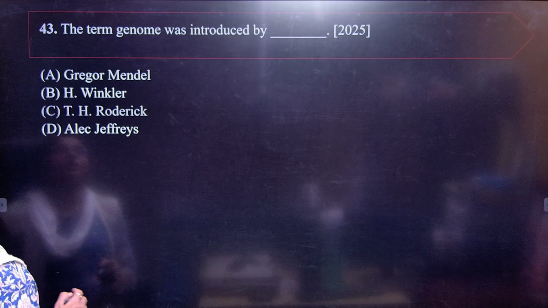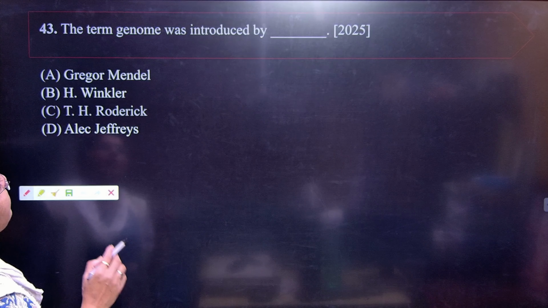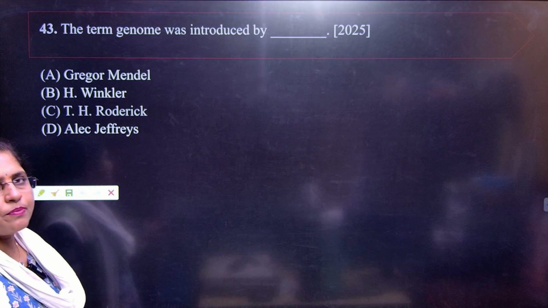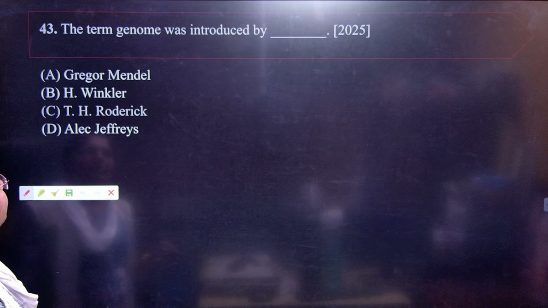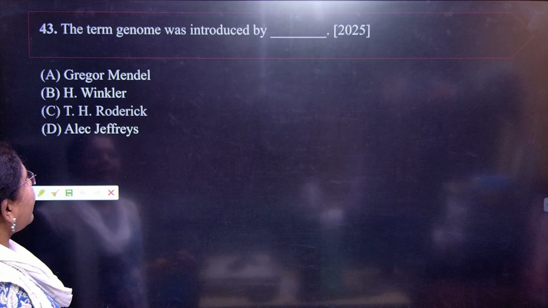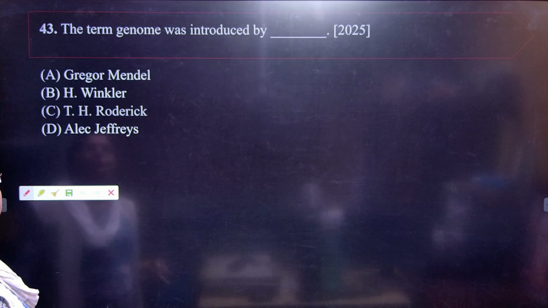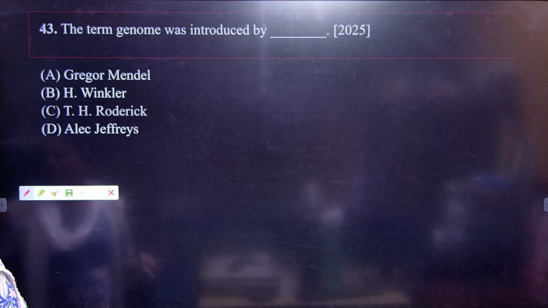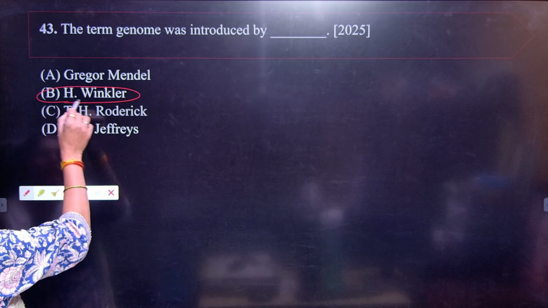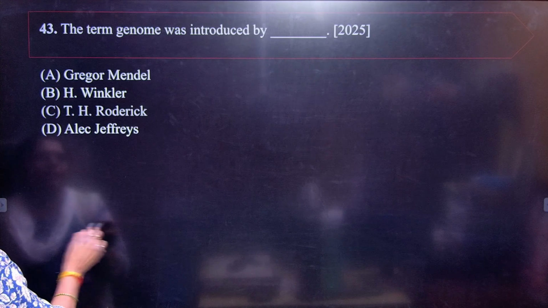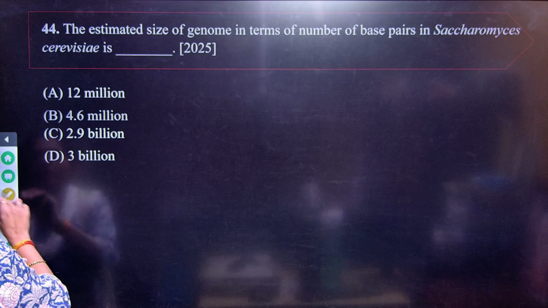Next, question number 43. The term genome was coined by dash. Mendel, then Winkler, Roderick and Jeffries. Of course, you should know that the term genome was coined by Winkler. Got it? So B is the correct answer. Remember all the names of the scientists.